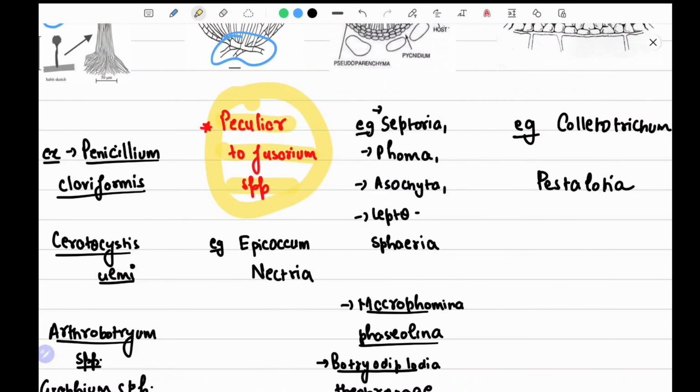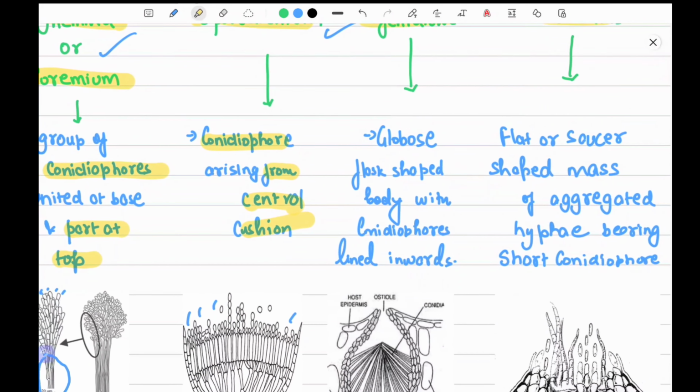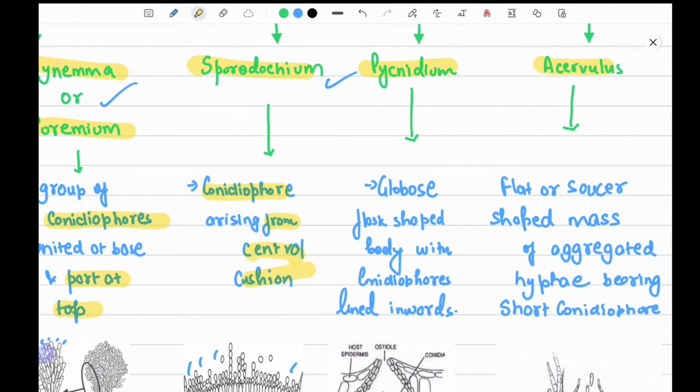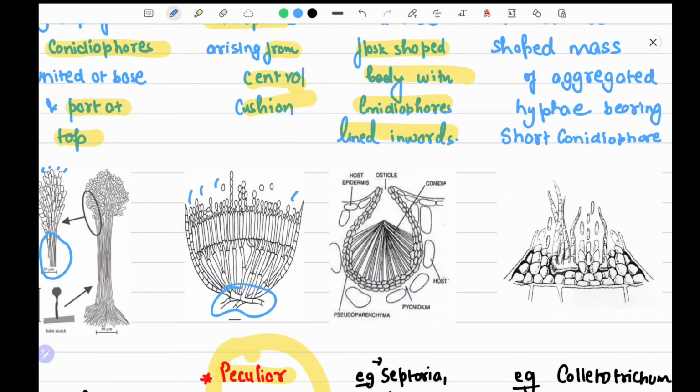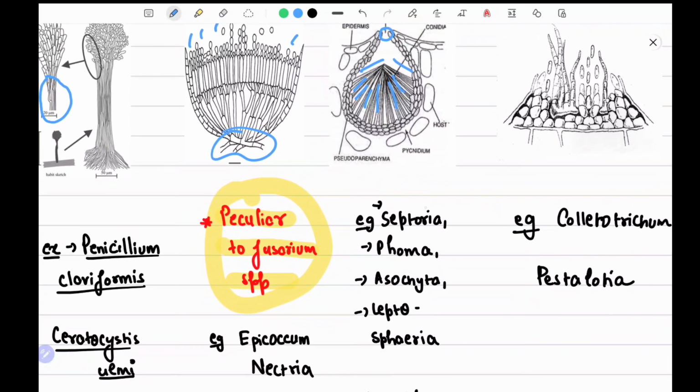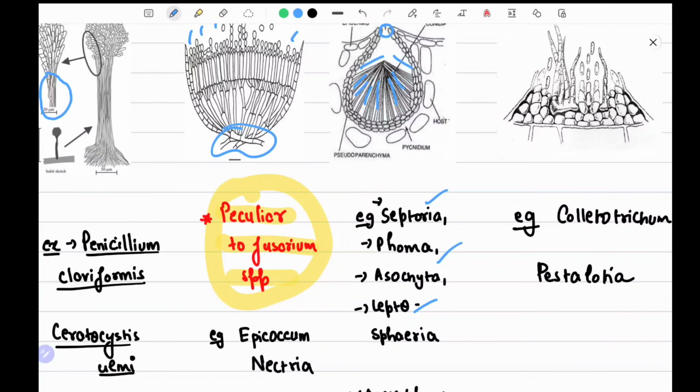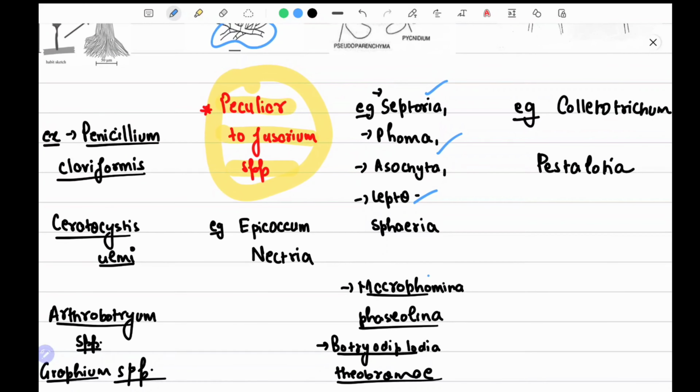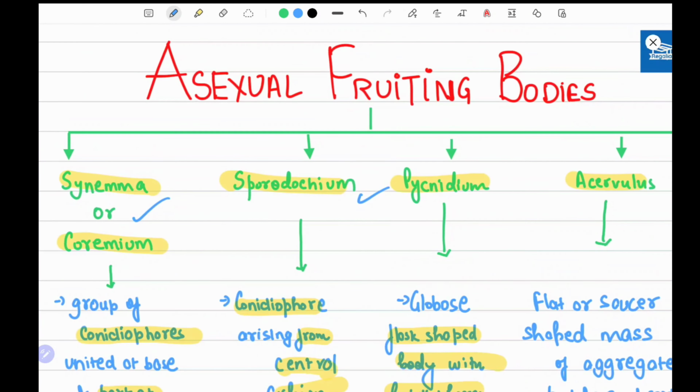Examples are Epicoccum and Nectria. Now, pycnidium: a globose flask-shaped body with conidiophores lying inwards. You can see these are the small, long conidiophores which line the internal part, and it also has an ostiole in it. Septoria, Phoma, Ascochyta, Leptosphaeria, Macrophomina, Phomopsis, Botryodiplodia. So these are the examples, you have to learn them.